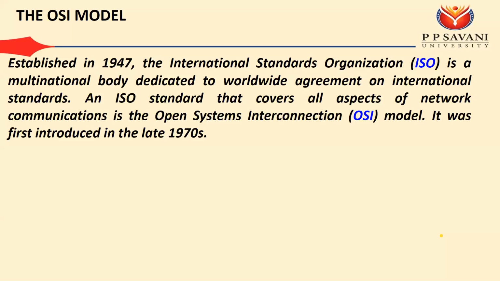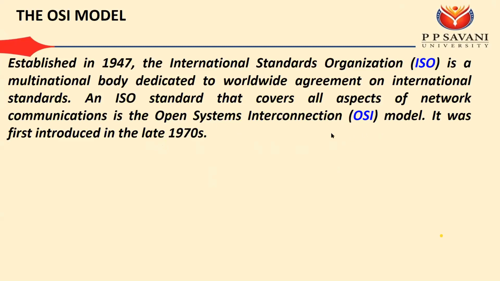Okay, so there are two types of organizations. One is ISO and another one is, I think, for TCP/IP, another organization. They both are working on the same project. Their goal is the same: we need to design interoperable protocols, or we can say an interoperable system, that can work on any type of machine. So ISO has designed the OSI, while another organization has designed the TCP/IP.